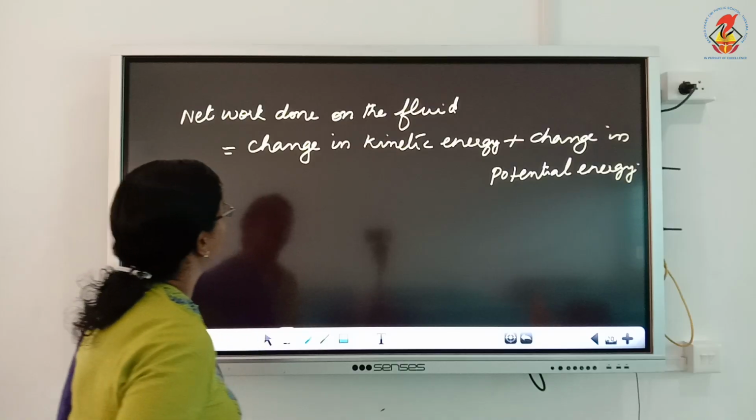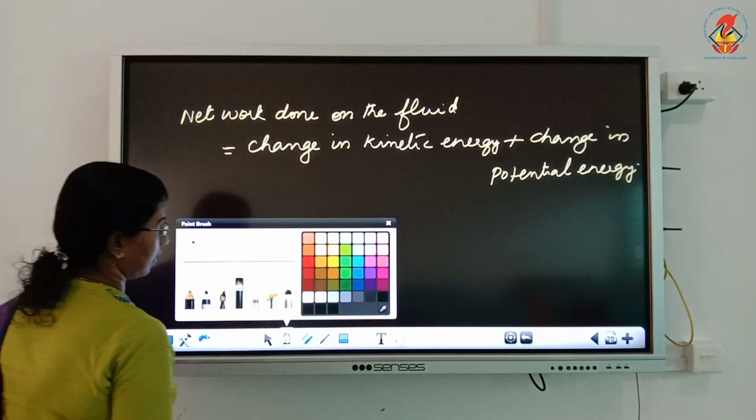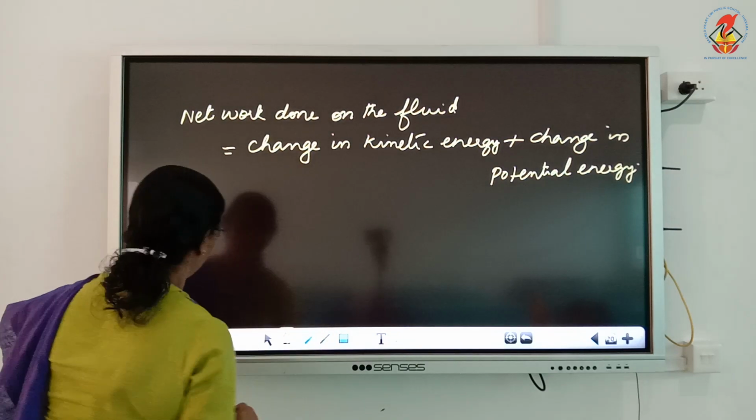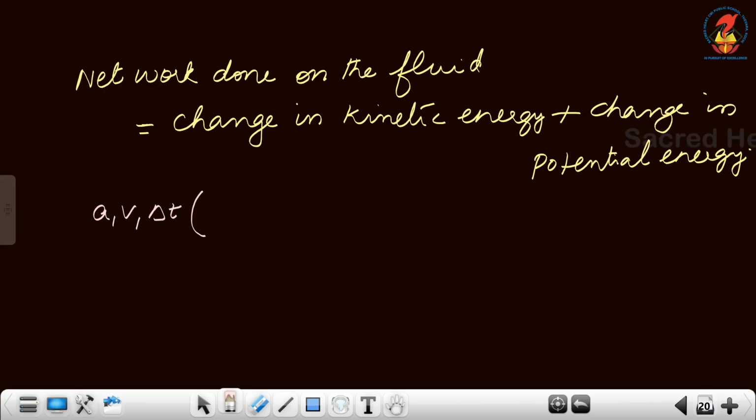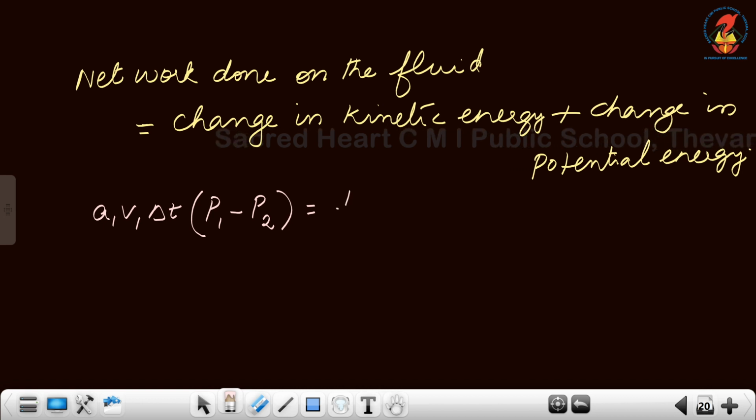So, what is the equation for net work done? Net work done is given by the equation A1 V1 delta T into P1 minus P2 is equal to change in kinetic energy. What is the equation for kinetic energy?